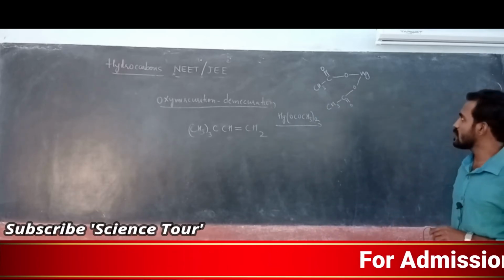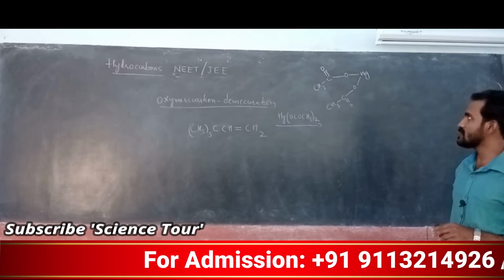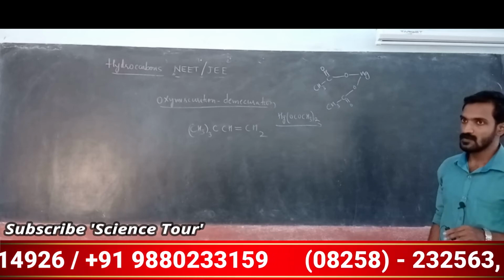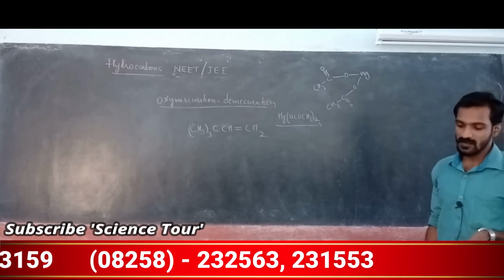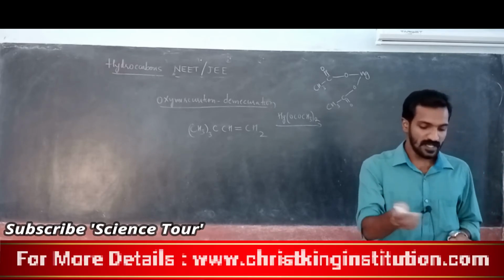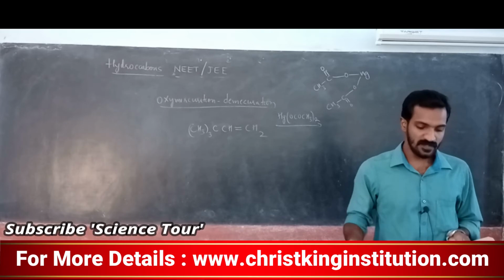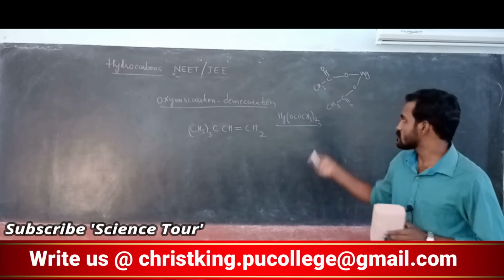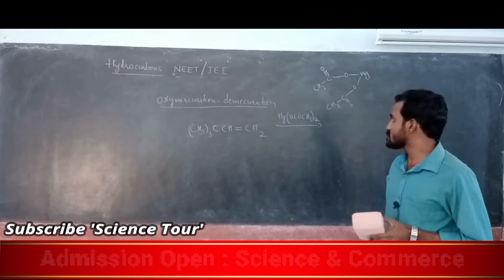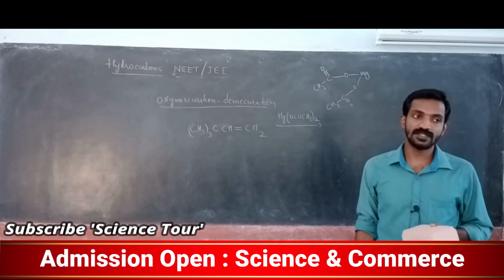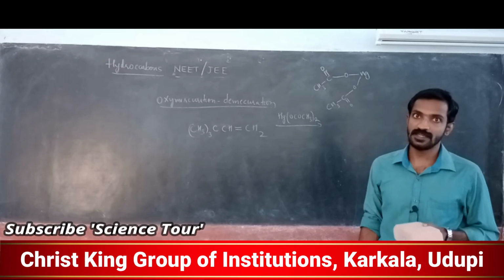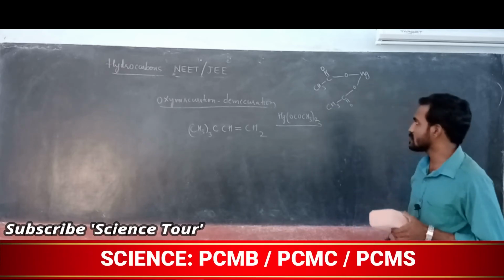This is actually mercuric acetate, my dear students. In this one, what happens? This reaction takes place by breaking of the chain and it gives a product. So note down, my dear student, this particular same I wrote here. Mercuric acetic anhydride, not mercuric acid, mercuric acetic anhydride compound. This is actually mercuric acetic anhydride.